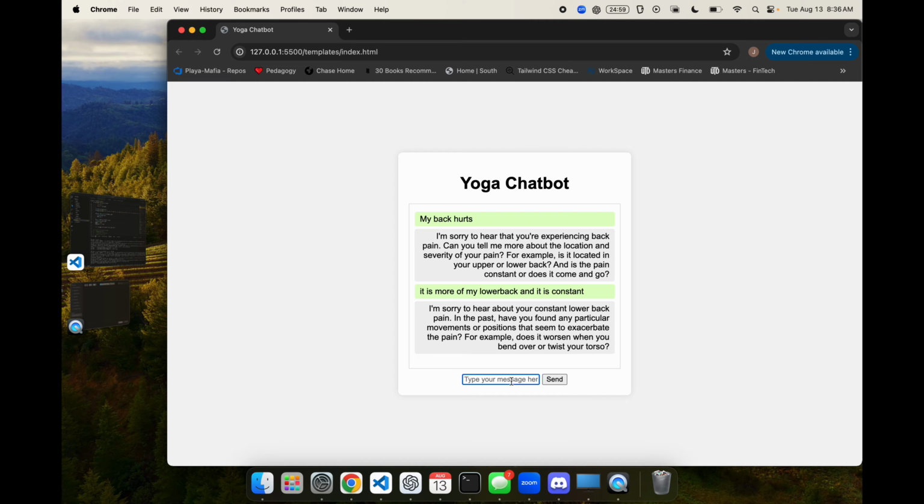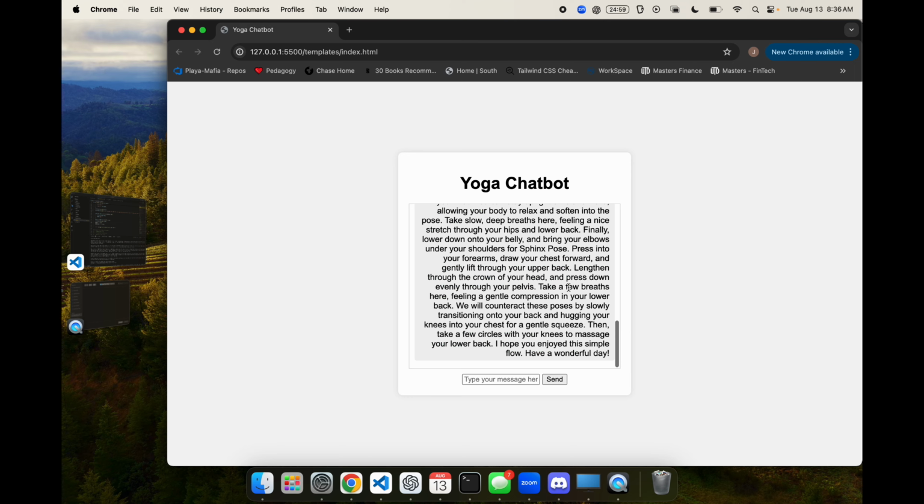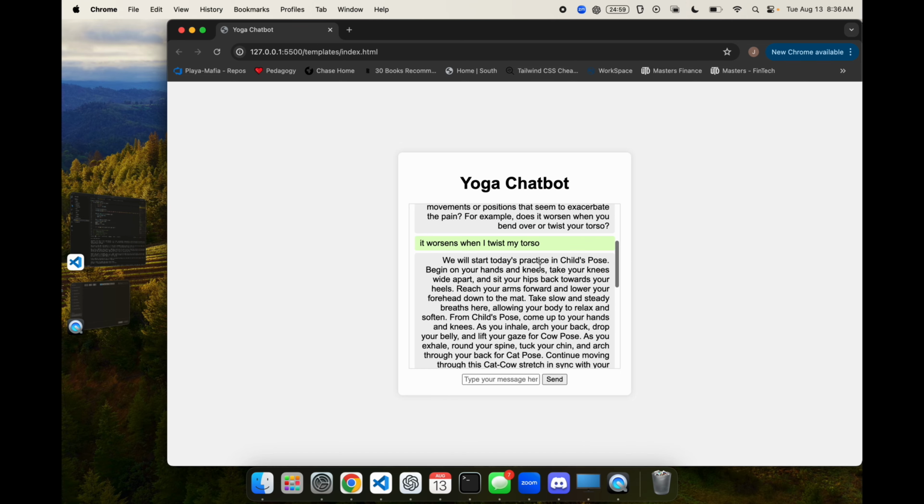So I'm just gonna say something. It worsens when I twist my torso. So this yoga chatbot's job is to get information from the user to try to create a yoga flow of 5 poses. So as you can see, it created just that right here. So it looks like it's gonna start with the child pose, and it provides information on how to get into the position, which is really good for a flow.